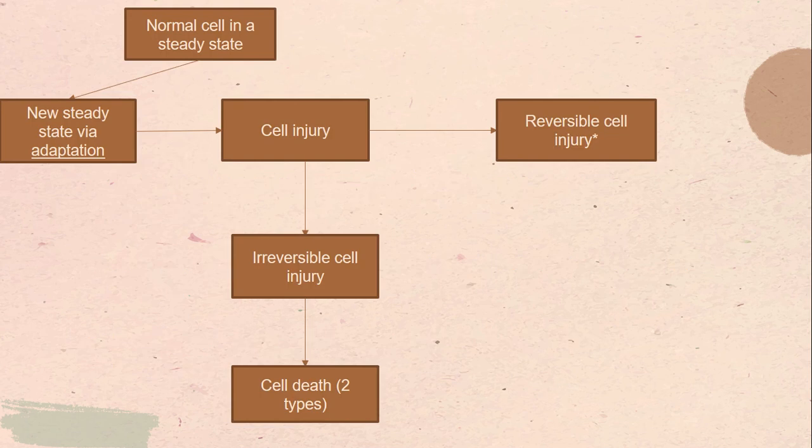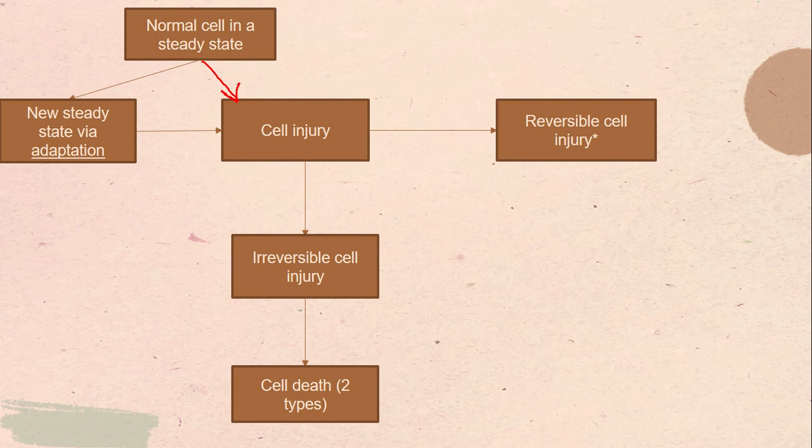So a normal cell in a steady state would undergo adaptation when its environment changes. And that's a new steady state that's going to be achieved via adaptation. If the stress or the change is too much for the cell to handle, that cell is going to be injured. And there's another scenario for the cell to get injured as well. If the stress was so severe that it was inherently harmful, it's going to injure the cell directly.